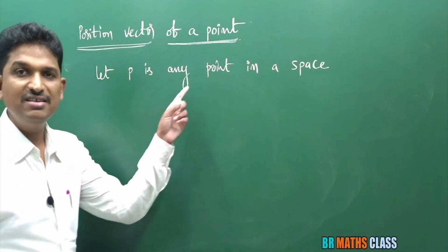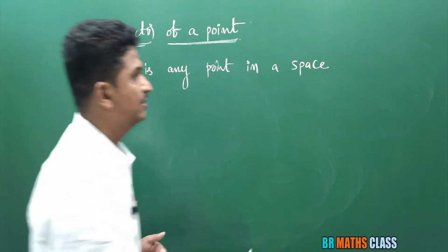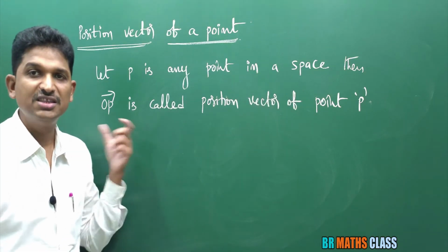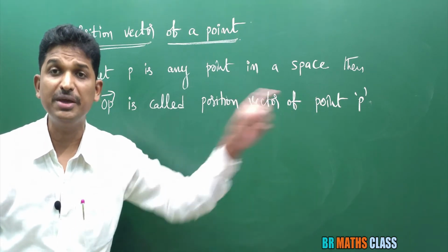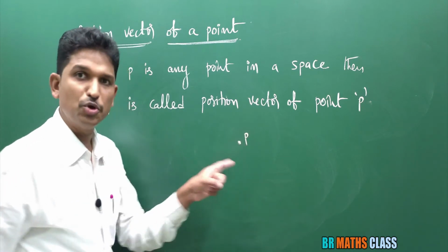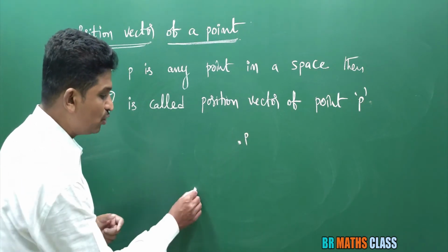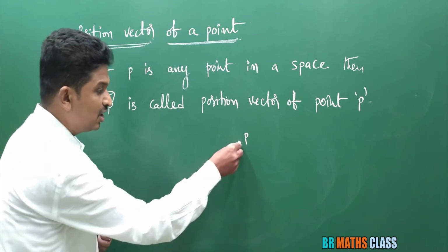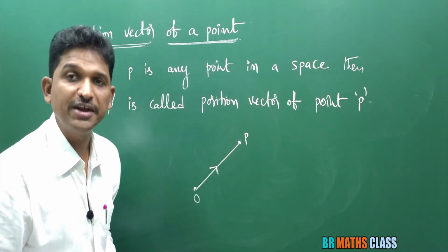Let P be any point in space. You consider a point P in space. Then OP bar is called the position vector of point P. This notation is important. Suppose there is a point P. What is the position vector of this point P? Here I marked point P, and somewhere O, the origin, will be there. This O is the origin. Then OP bar is called the position vector of point P.